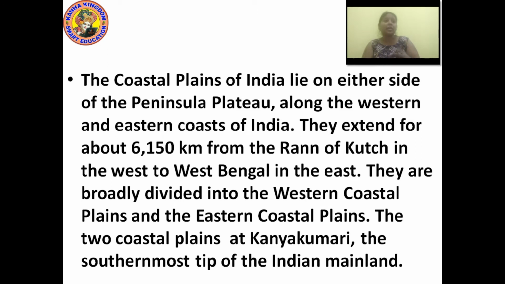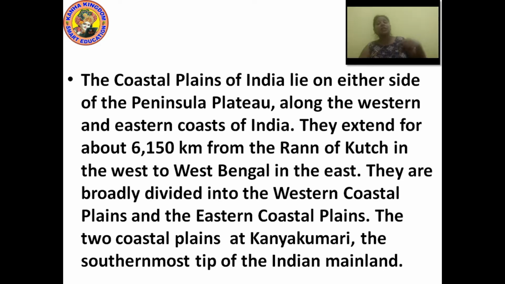Now see, the coastal plains of India lie on either side of the peninsular plateau. It means the western coast and eastern coastal plains are here, and in between we have the peninsular plateau. So on both sides of the peninsular plateau, we have the coastal plains.